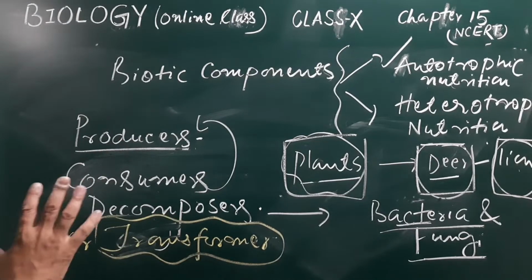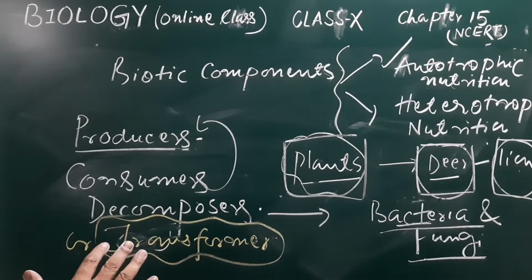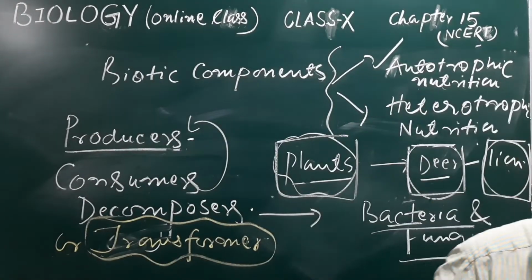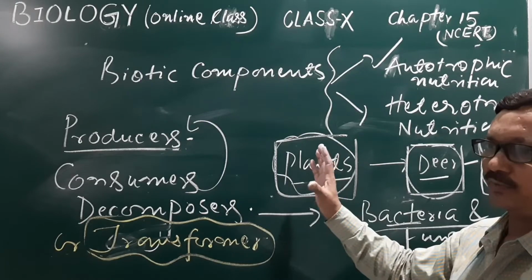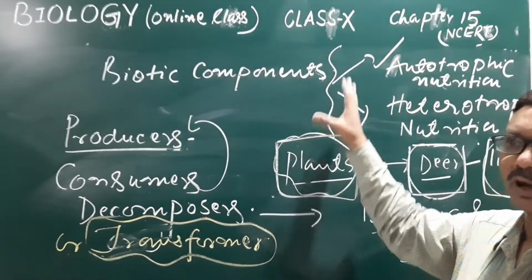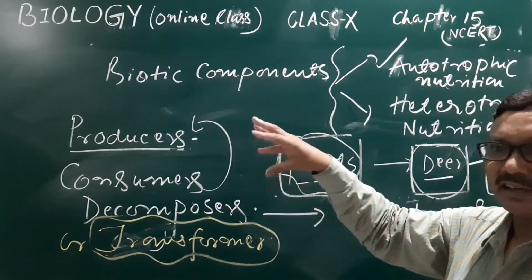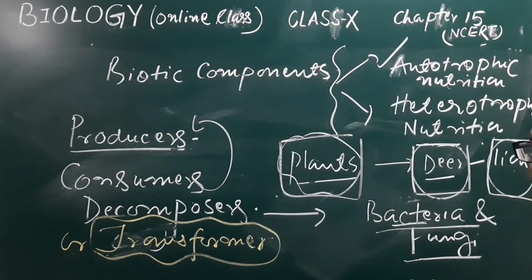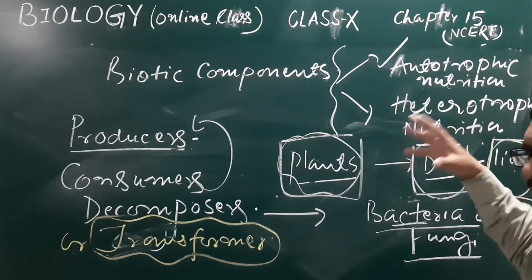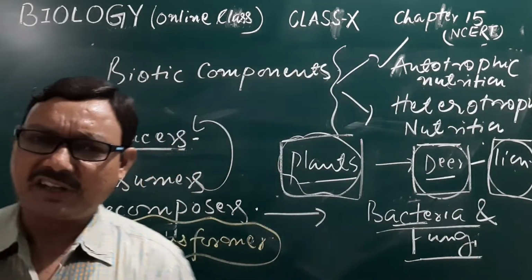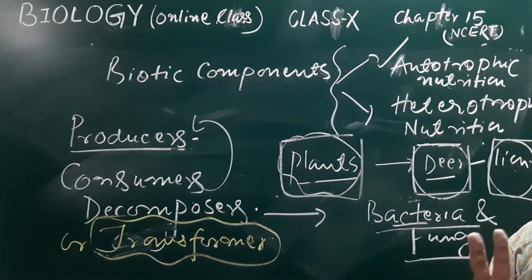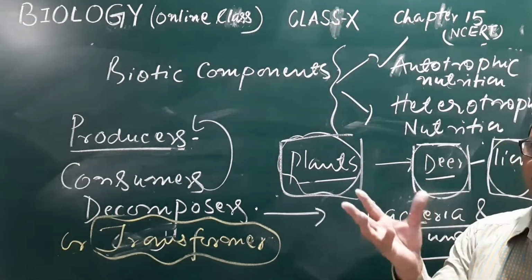Now, depending upon this, we may see that in each and every type of ecosystem, whether it is the terrestrial ecosystem or the aquatic ecosystem, there is a sequence of producers and consumers, and that sequence will be indicated with the help of two different things: the food web and the food chain.